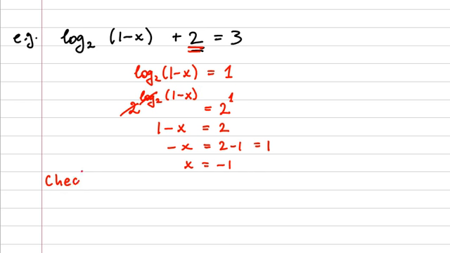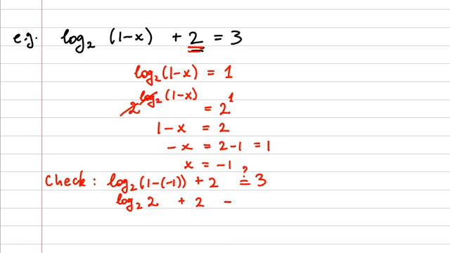Whenever you solve an equation, it's a good idea to check your solution if you have time. So we will plug this x back into your equation, and you'll have log base 2 of 1 minus negative 1, plus 2, and you'll be asking yourself, does that equal 3? Here I have log base 2, 1 minus negative 1 is positive 1, 1 plus 1 is 2.